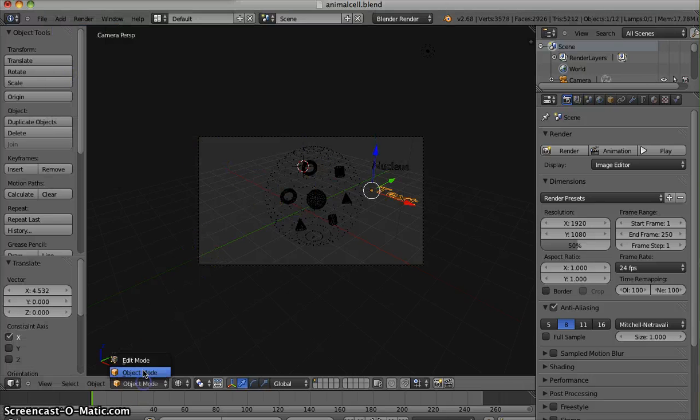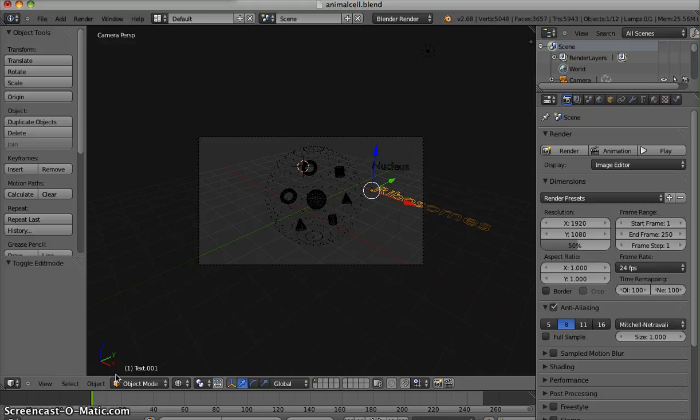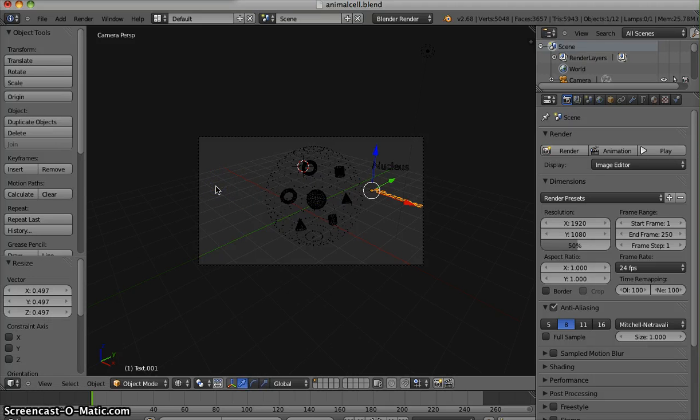Again, switch to edit mode and delete and add ribosomes. Now scale it after you're done typing. Put it back into object mode first before scaling. This is a longer word, so you might need to make it a bit small. Rotate on the y-axis.